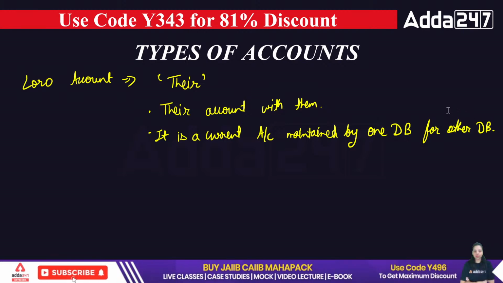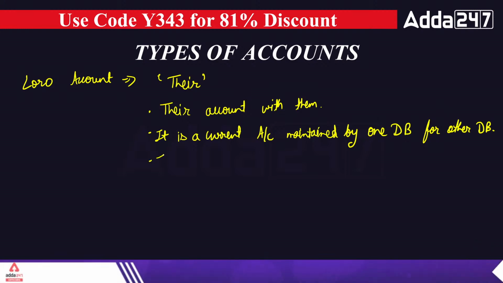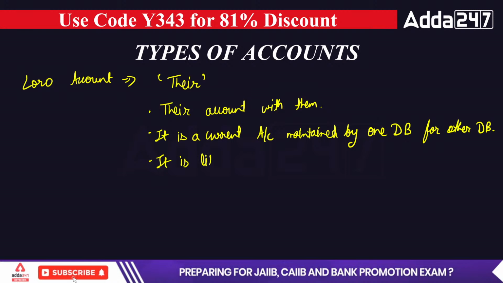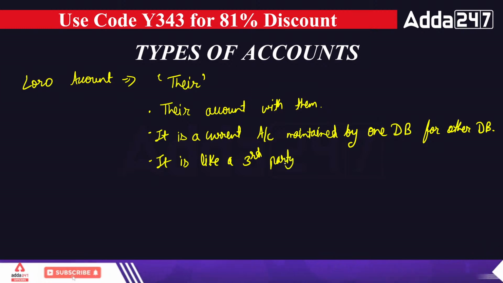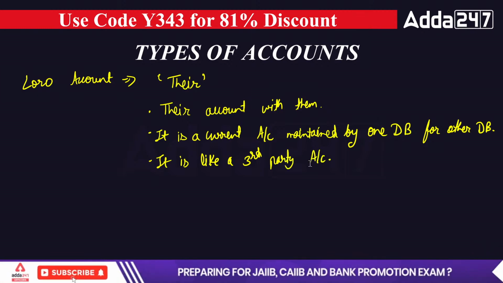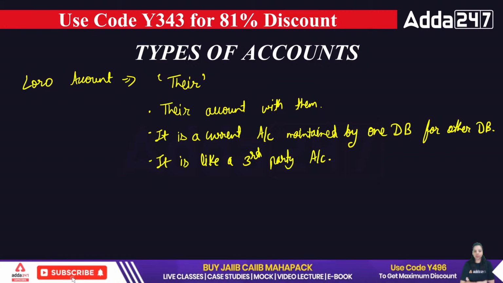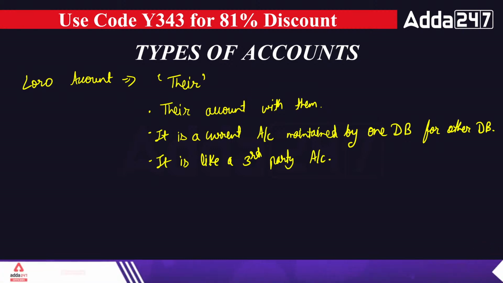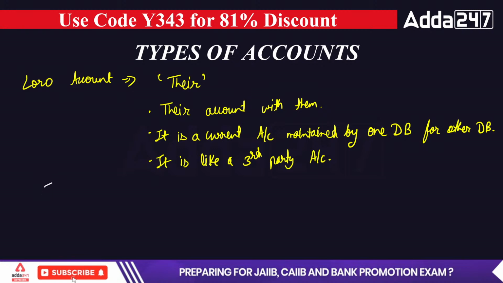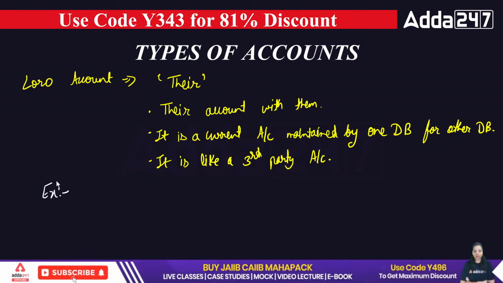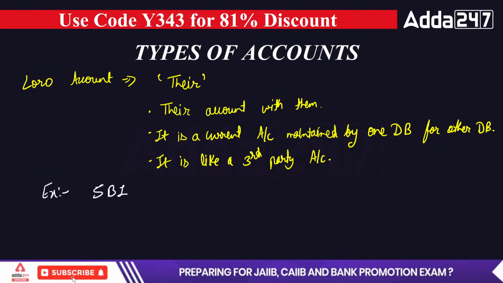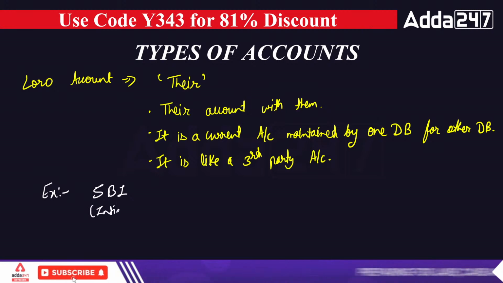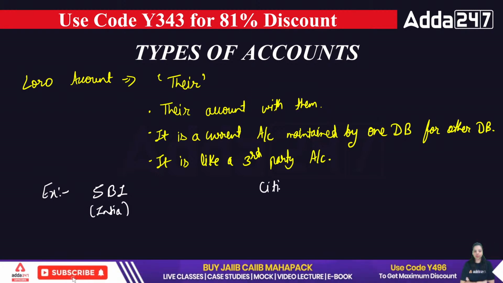So it simply means it is like a third party account. Let's take an example and understand how this works. For example, we have a bank that is SBI and Citibank. State Bank of India is India's bank, and Citibank is a USA's bank.